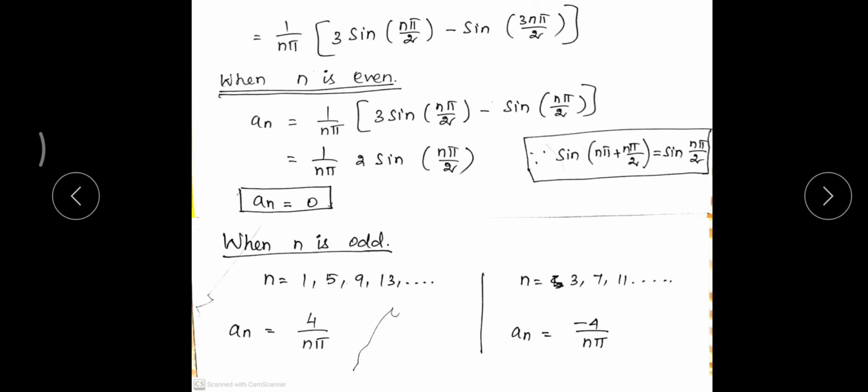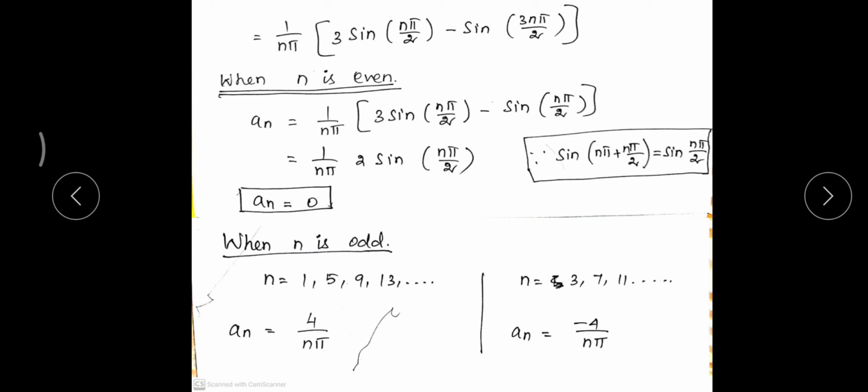If I choose n is equal to 1, 5, 9, that is the first quadrant values, sin 90, sin 450 and so on. Under the odd condition, the second subdivision is n can be 3, 7, 11, that is the third quadrant values.